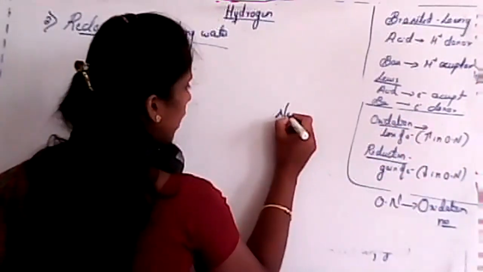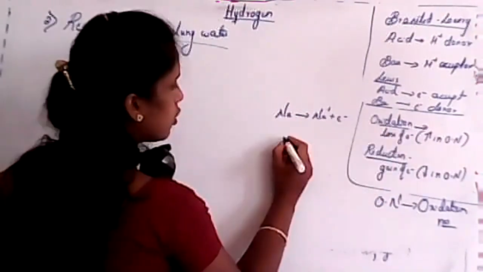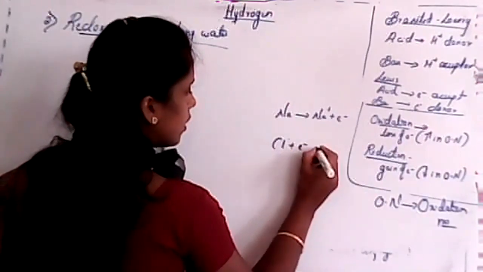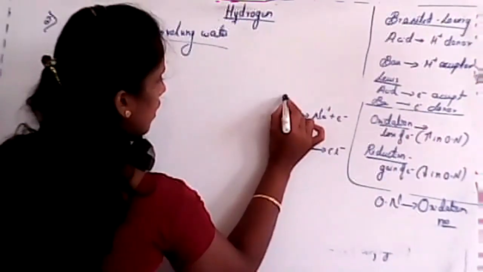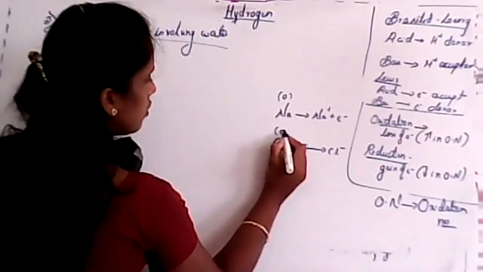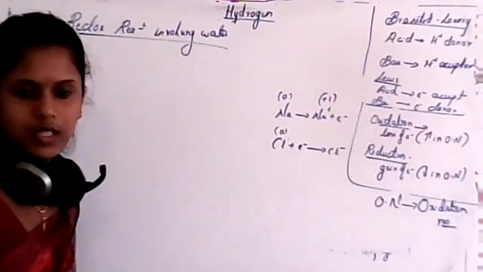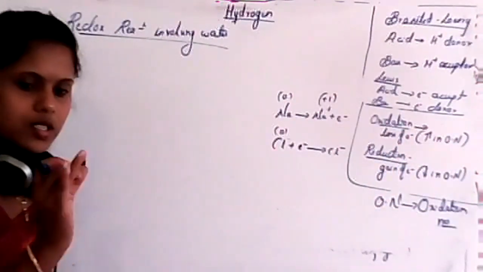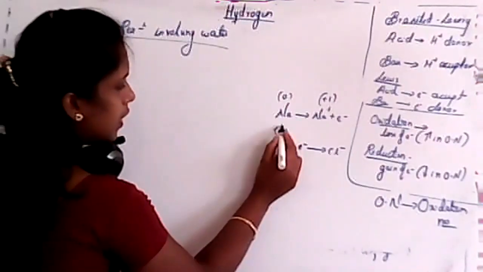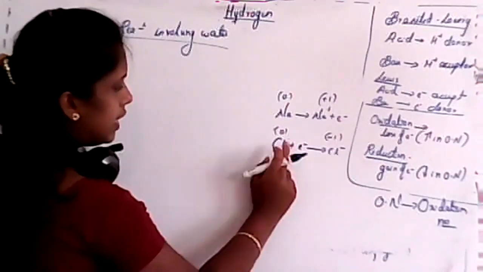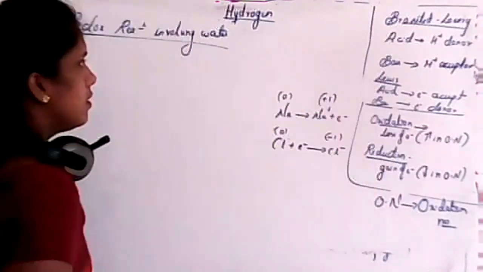Example: Na gives Na plus plus an electron. This is loss of electron. Gain of electron: Cl plus an electron gives Cl minus. In this case, oxidation state is 0 because it is the elementary state. This is also 0. 0 to plus 1, an increase in oxidation number, that's why it is oxidation. Clear? Just a hint, okay? You will study it in detail in the redox reaction chapter. Cl is again in the elementary state, that's why it is 0, and here it is minus 1. 0 to minus 1 is a decrease in oxidation number. In the other case, 0 to plus 1 is an increase in oxidation number.